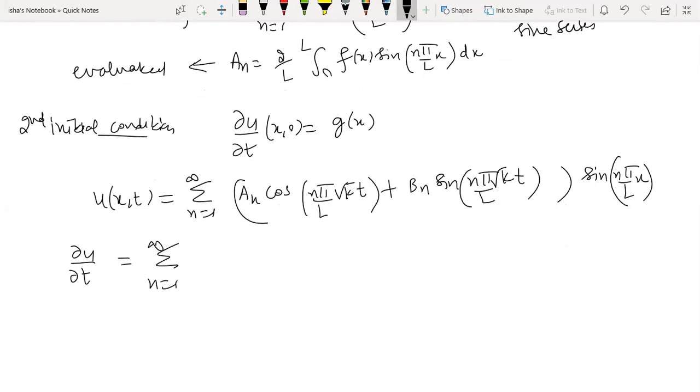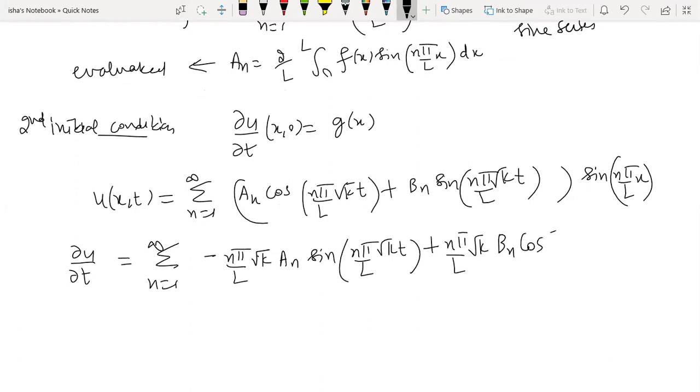So you need to do partial differentiation with respect to t. So here it is minus sine. This constant will be n pi by l square root k an into sine(n pi by l square root kt), and for the second term it is going to be again plus n pi by l square root k into bn into cosine. Sine derivative is cos, cos derivative is minus sine, multiplied with the respective scalars. And this sine of x is obviously going to remain the same because it is a function of x, not t. So this is just going to act as a constant.